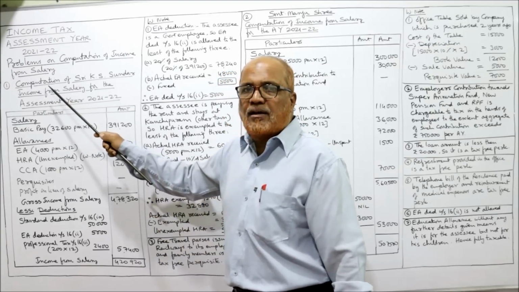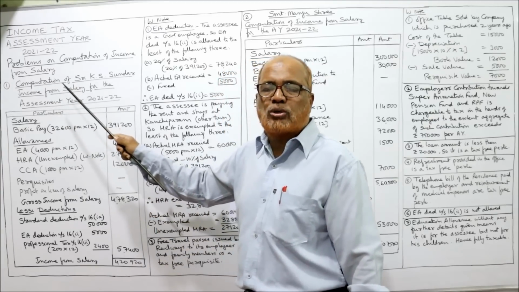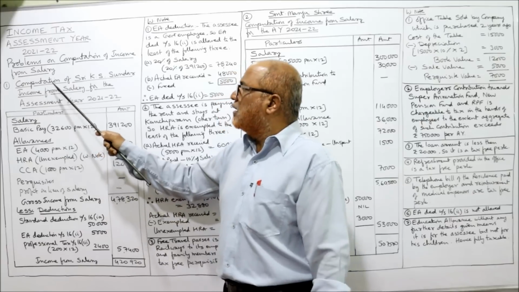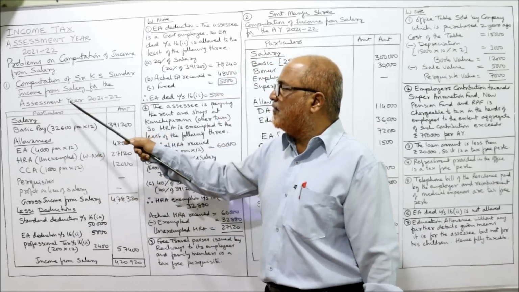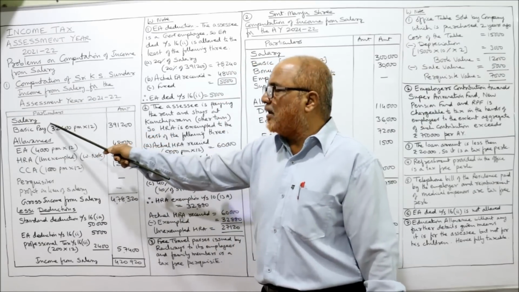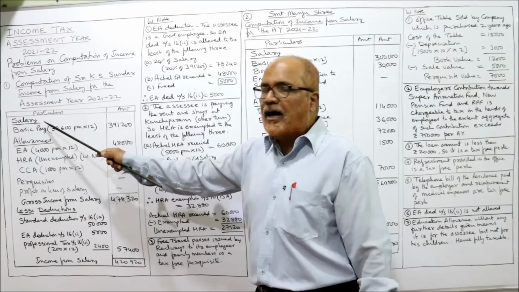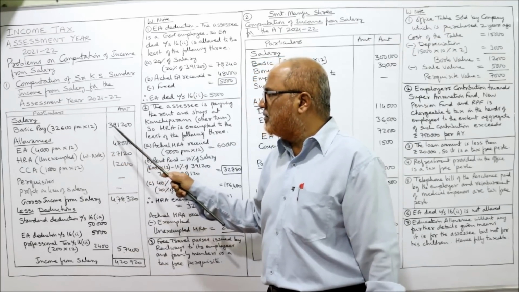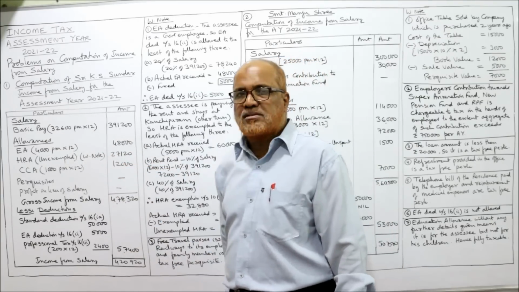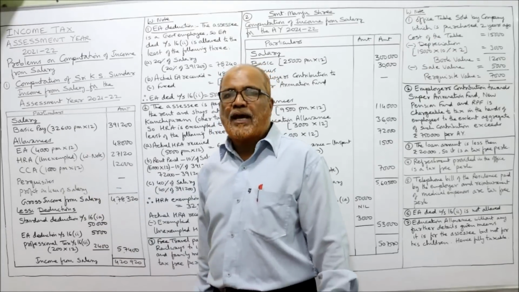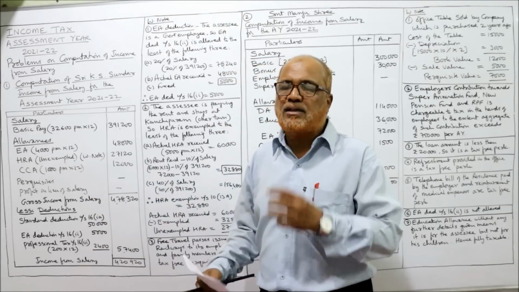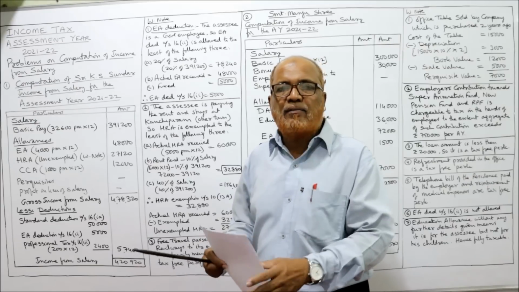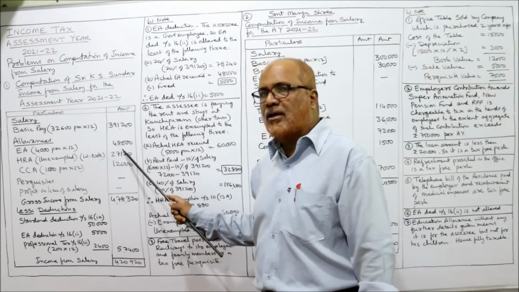So first of all, this is the method of showing the solution: computation of Sri K.S. Sundar, income from salary for the assessment year 21-22. First head, salary. Under salary, basic pay, as given in the problem, 32,600 into 12, 3,91,200. Allowances. First allowance, EA, entertainment allowance: 4,000 per month into 12, 48,000.